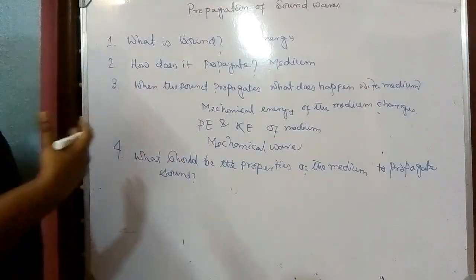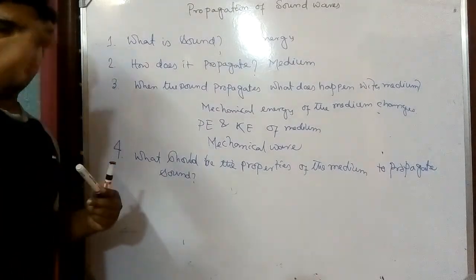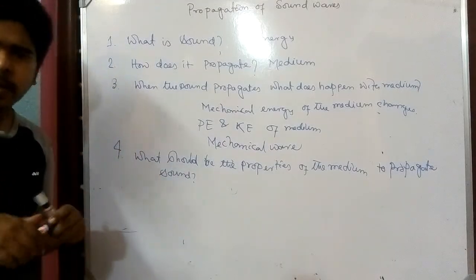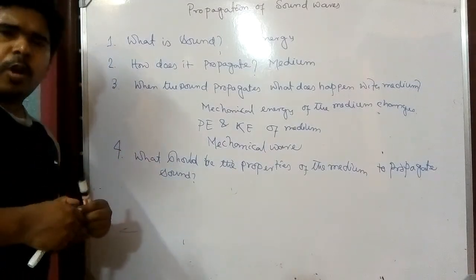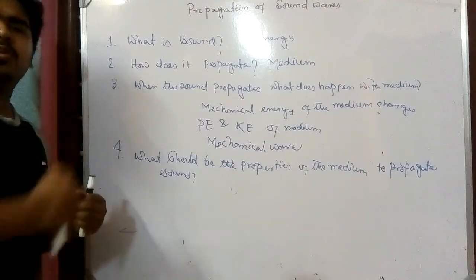As we have already told that we need a medium to propagate sound through it, so there must be some special characteristics or requisites of that medium so that it can propagate sound through it.